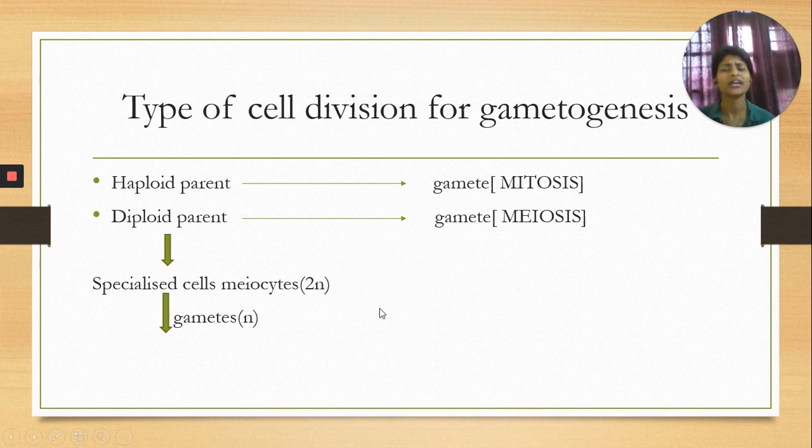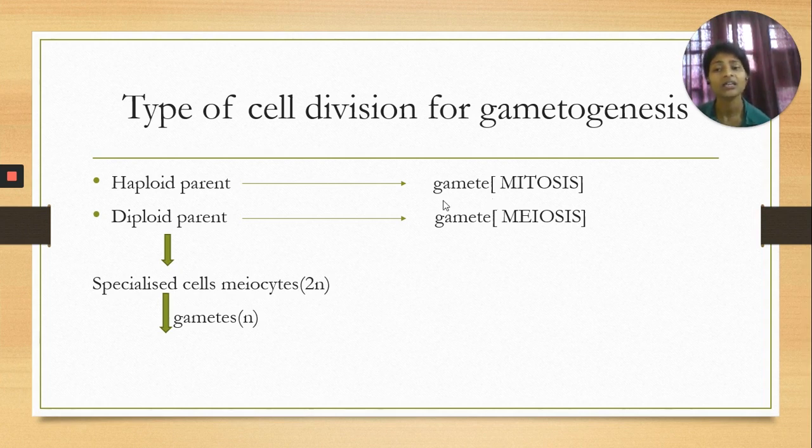Now we'll see what kind of cell divisions are required for the process of gametogenesis. Different organisms have different sets of chromosomes, and it depends on the parents as well as the ploidy of the parents. If the parent has a haploid set of chromosomes, then the gamete will form by the process of mitosis because the chromosomal number remains the same. In mitosis, we all know the chromosomal number always remains the same. That is why haploid parents form gametes by mitosis.